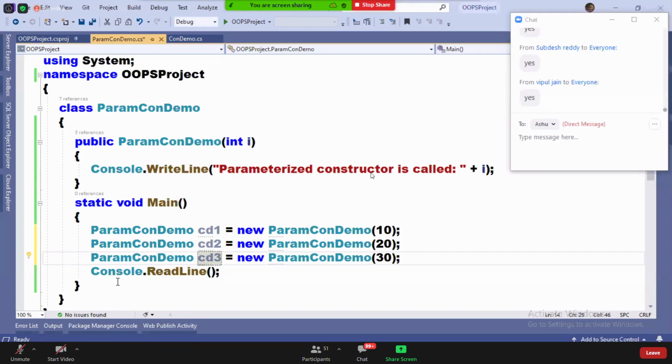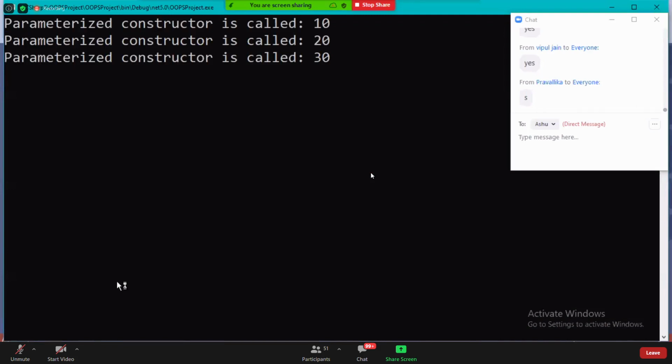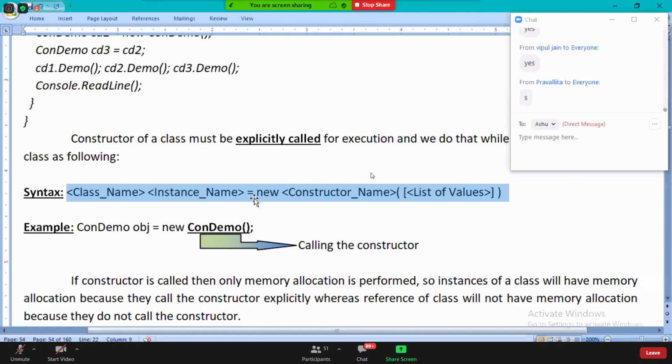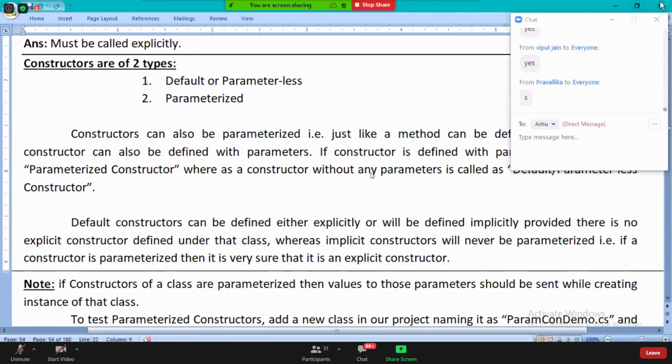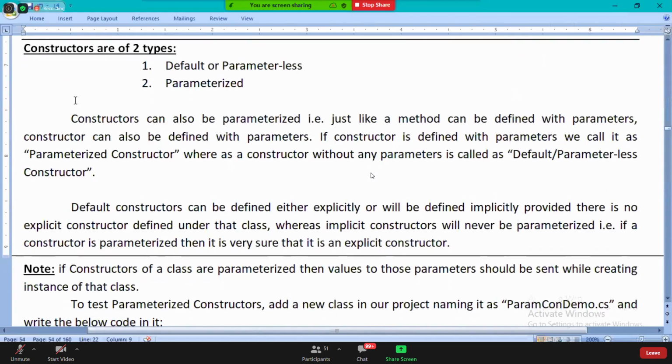First instance value is 10, second instance value 20, third instance value is 30. Are you guys clearer? Read this, all of you, from here up to the note. Read it, everyone.